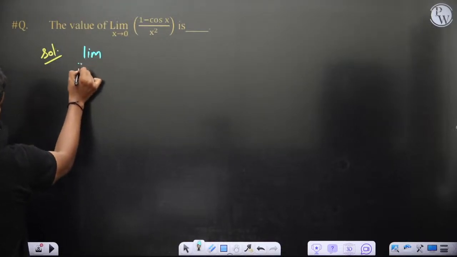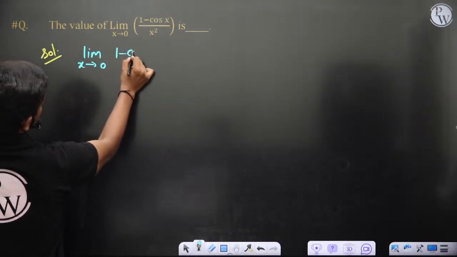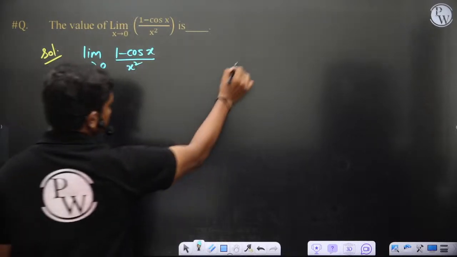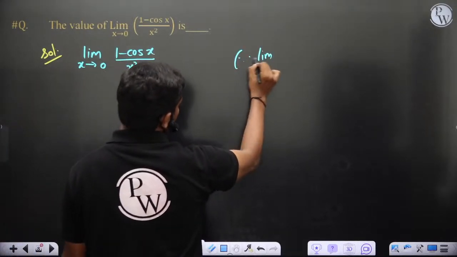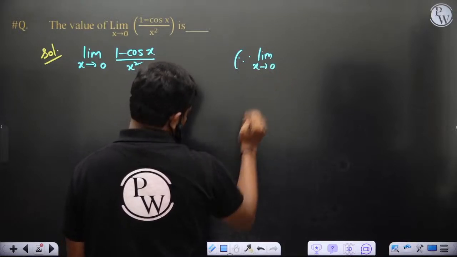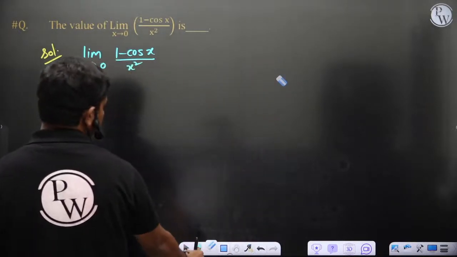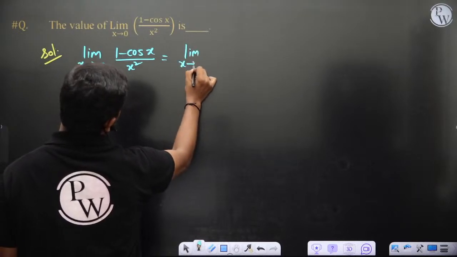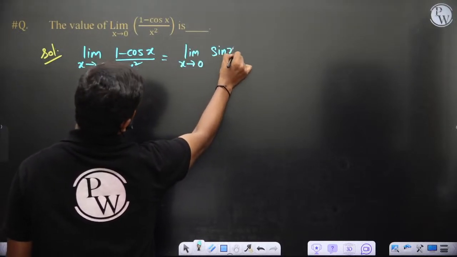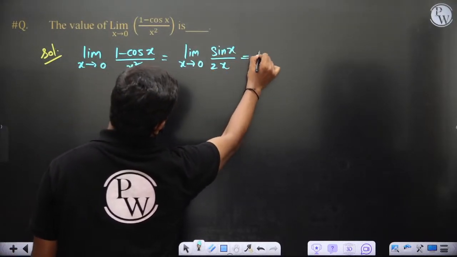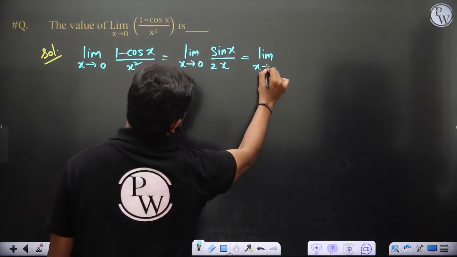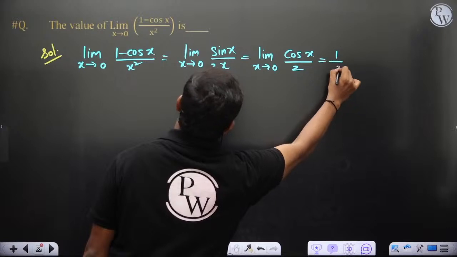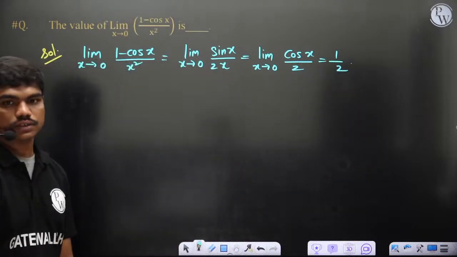Limit x tends to 0, 1 minus cos x by x square, clearly. Since you need not remember this formula, you can just work it out. If you work it out, limit x tends to 0, sin x by 2x, and this value is limit x tends to 0, cos x by 2, which is 1 by 2. Okay, so that's what you can see.